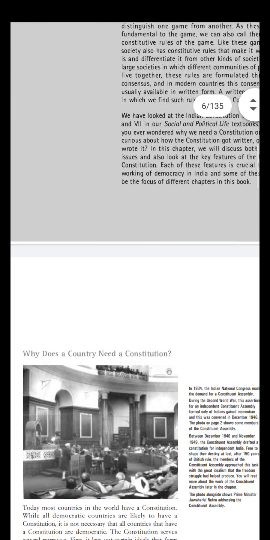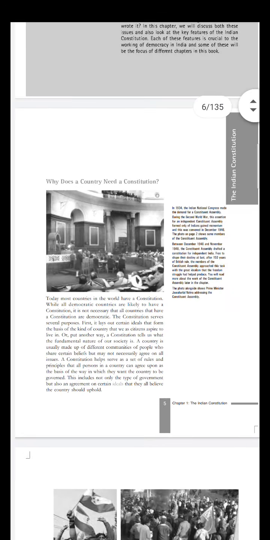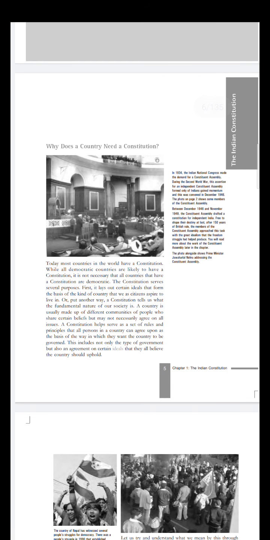Why does a country need a constitution? So please tell me one thing. Why does a game need rules? If the rules are not there in a game, is it possible for you to play?